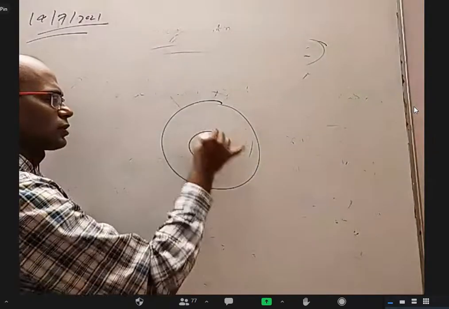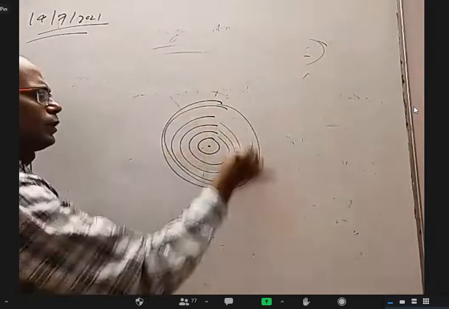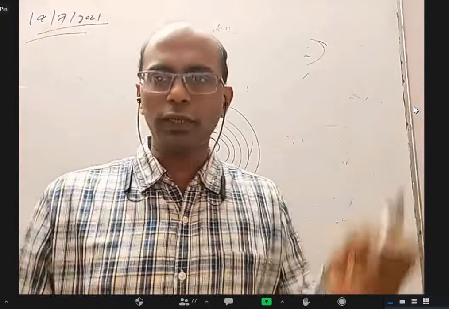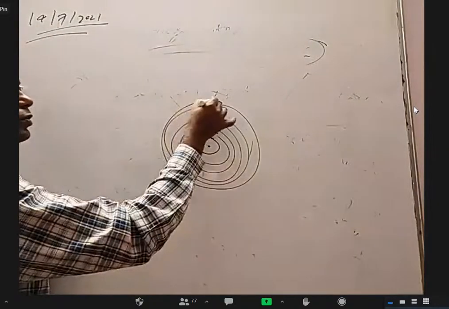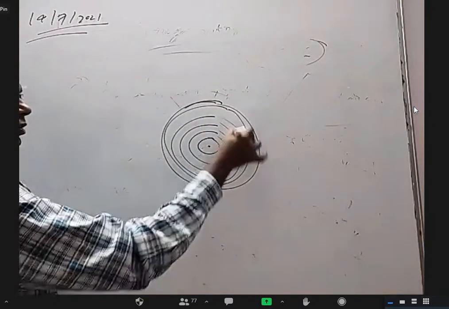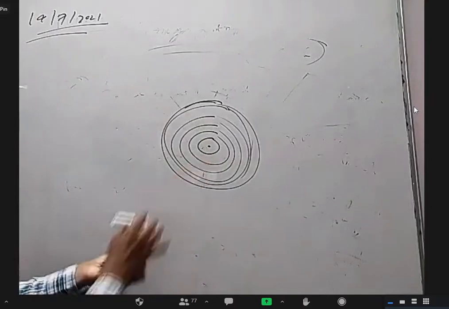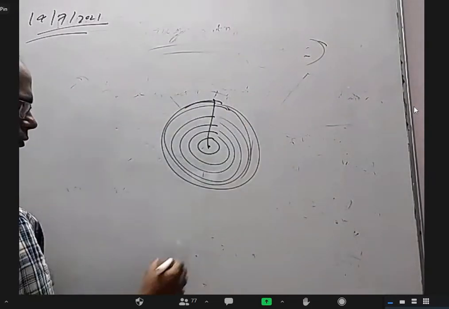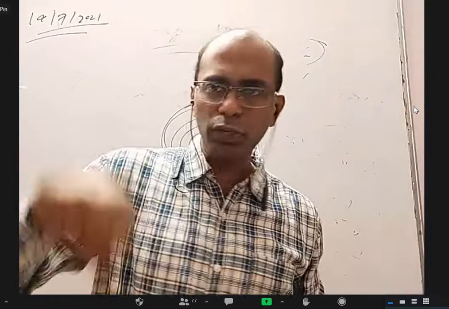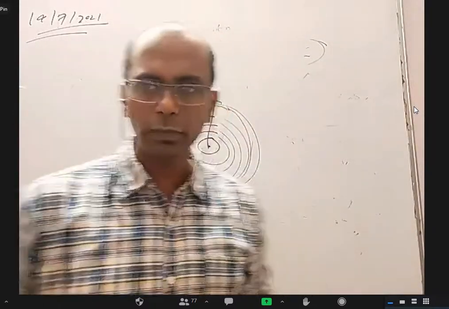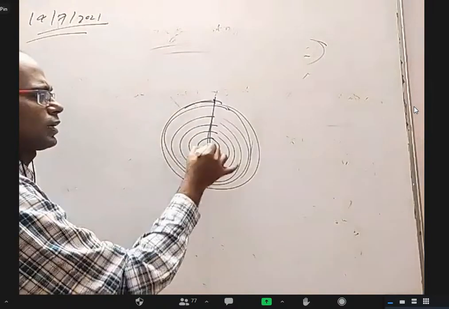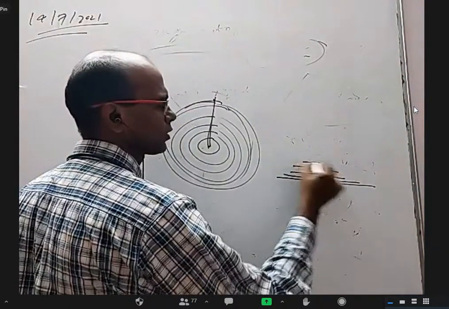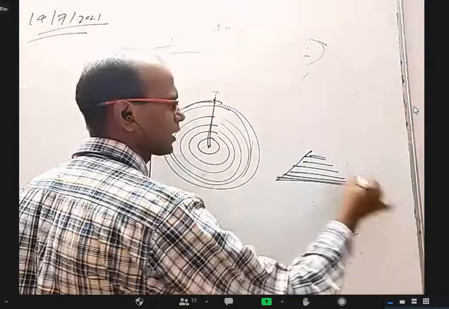You take a circle, like you cut an onion slice and open it. You take this annular region, cut it here and open everything. Or for example, you take a rope and put it in the form of a circle. You cut it here and open all the ropes. One rope will be like this, one like this, one like this. They'll be like a triangle.